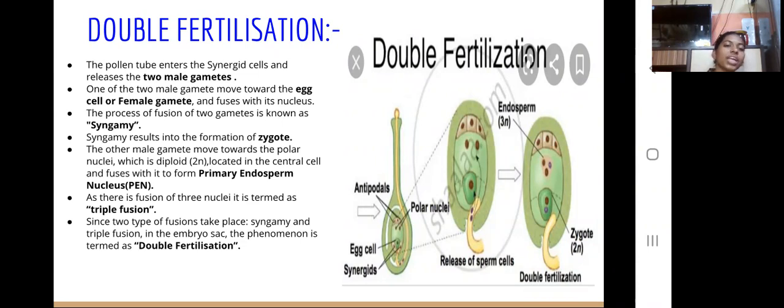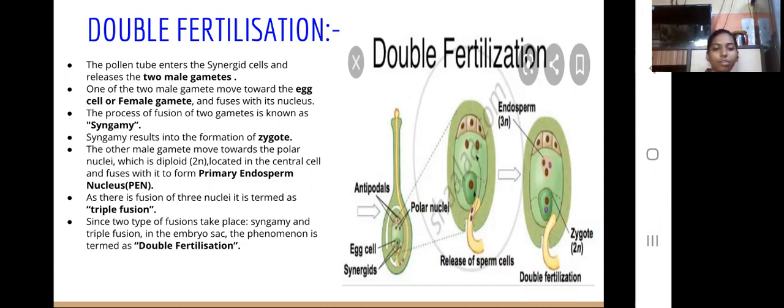One of the two male gametes moves towards the egg cell, or female gamete, of the female gametophyte and fuses with its nucleus. The process of fusion of two gametes is known as syngamy. As there are two male gametes, one of them fuses with the egg cell, also known as the female gamete, to form the zygote. And this process is known as syngamy.